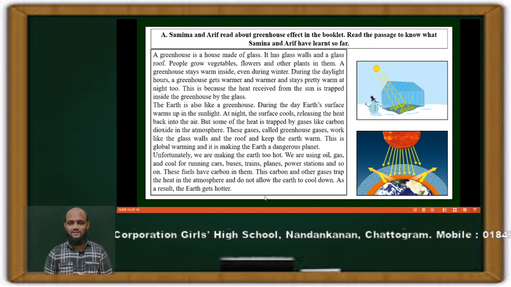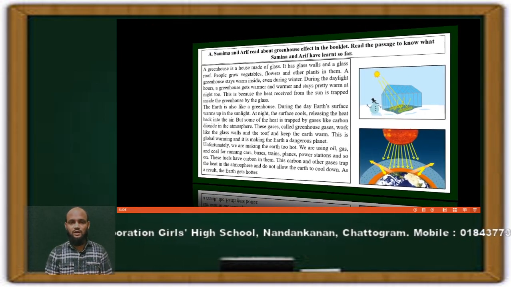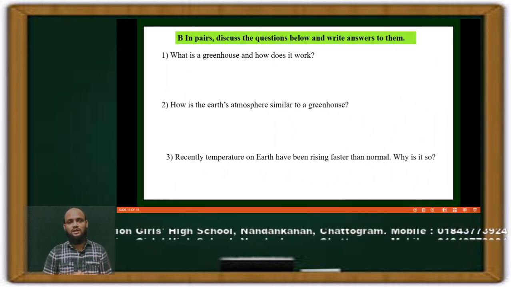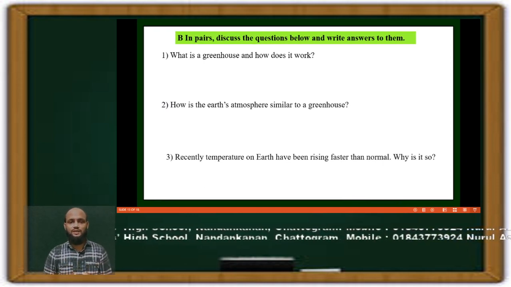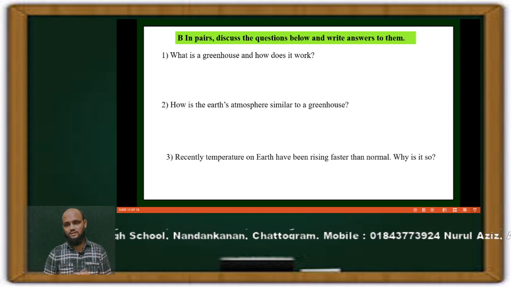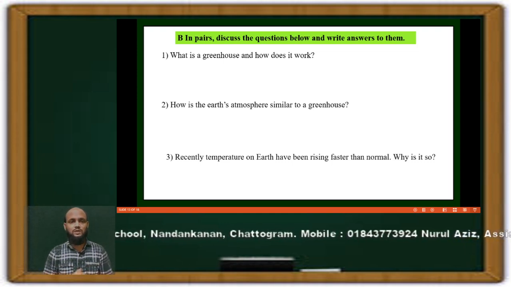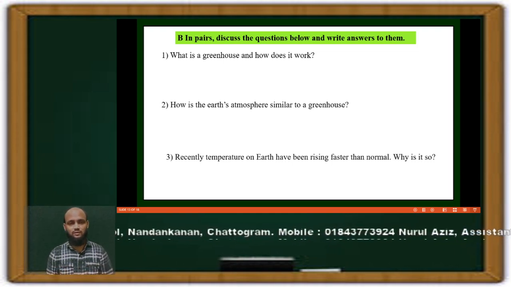So these are the basic things of today's passage. I hope you understood. Now answer these questions. Three questions for you. What is a greenhouse and how does it work? This is in section B. You see, what is a greenhouse? I have discussed. You know what a greenhouse is?